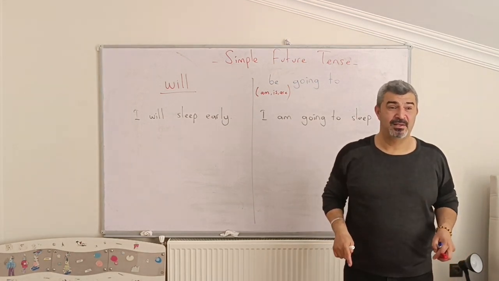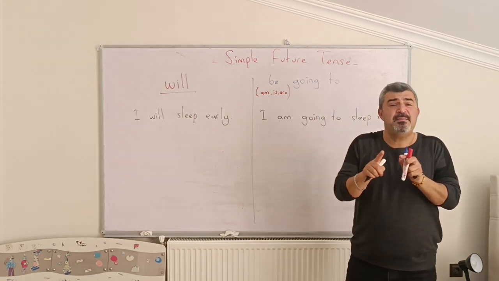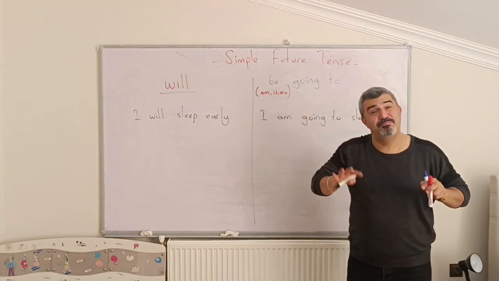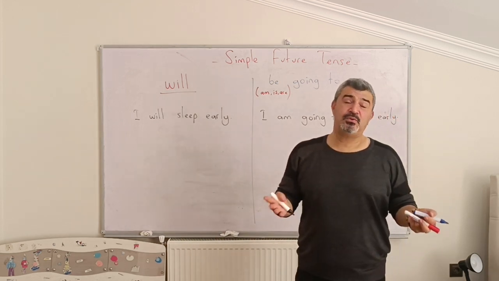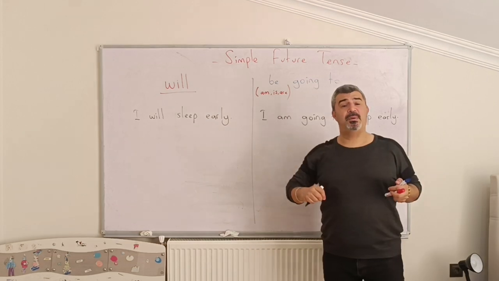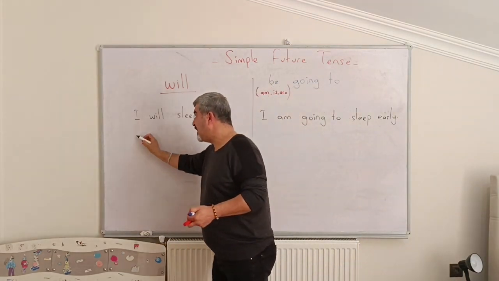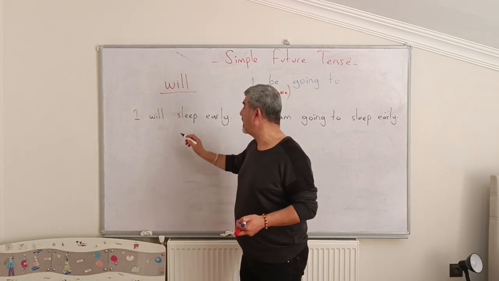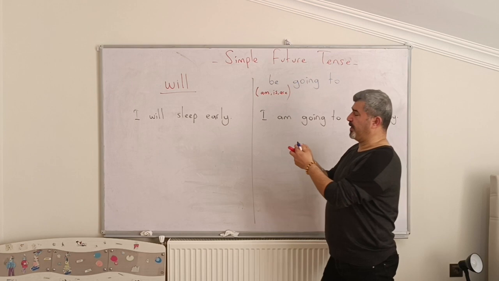In English, when we translate it, it is the same. They are both future tense. But of course there are some differences between them. So we will talk about the differences. For example, I can say that she will help me. She is going to help me.